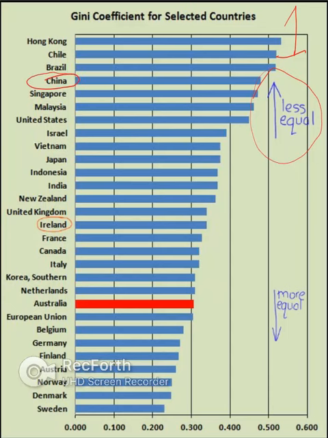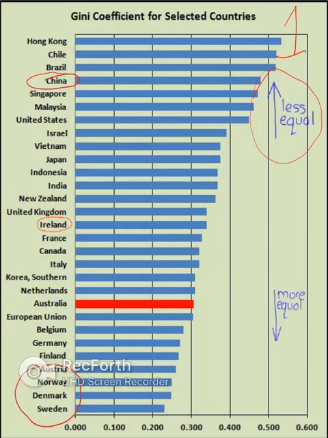I just highlight that country in particular as one that at least nominally is a communist country, which would suggest that there is pretty good distribution of income, and yet according to the Gini coefficient it tells us that income is concentrated in a smaller number of hands than might be expected.